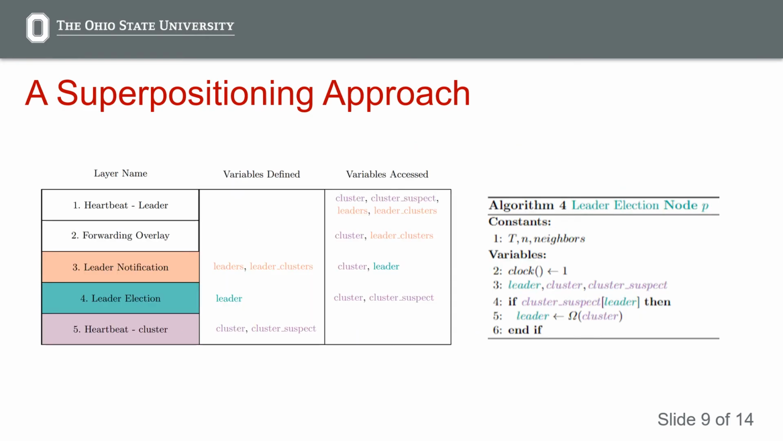All of the shared variables in the algorithm, such as in the leader election layer shown here, are clearly identified and color-coded to demonstrate the adherence to superpositioning principles.